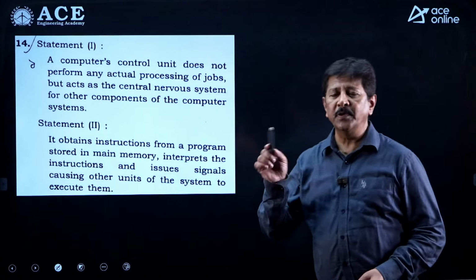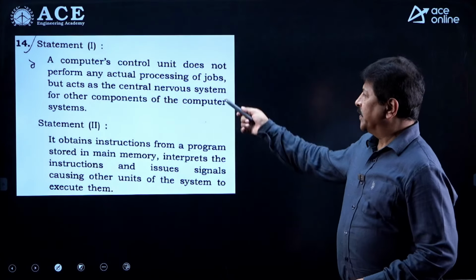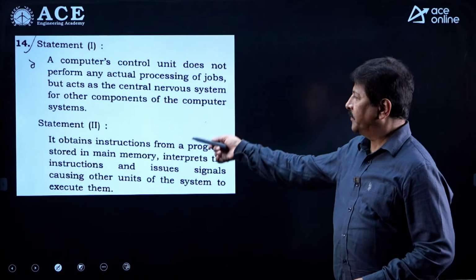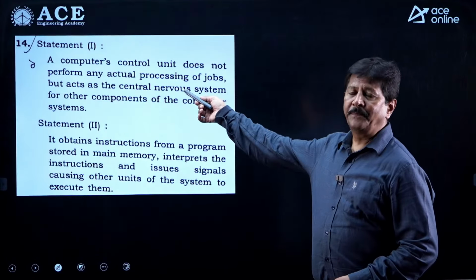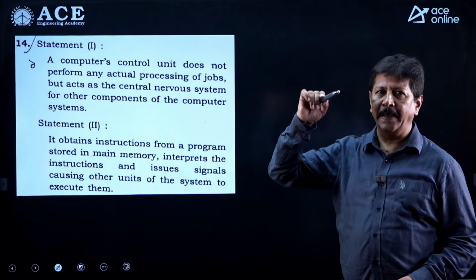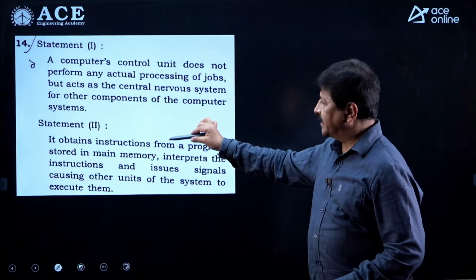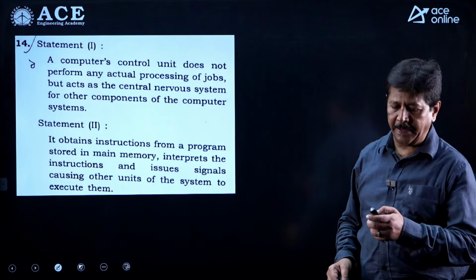You know CPU consists of 3 parts: ALU, registers, and control unit. The first one explains this very much. This is a true statement, and the second one is also a true statement, and the second one is the explanation for the first one. So the correct answer should be chosen as A. Statement 1 is correct, statement 2 is correct, and 2 is the explanation for the first one. Hence, you should choose the answer as A.